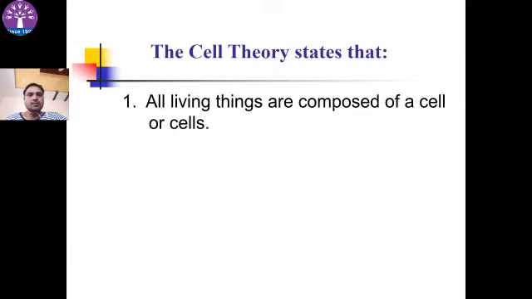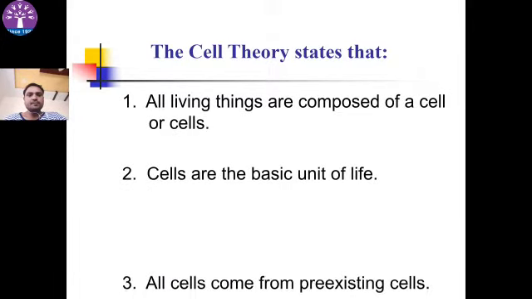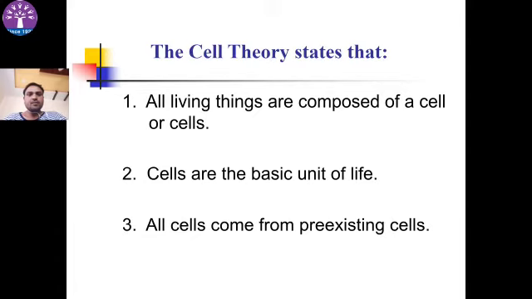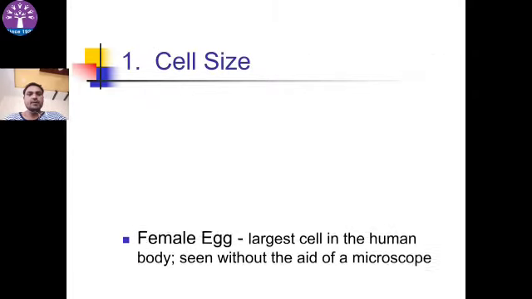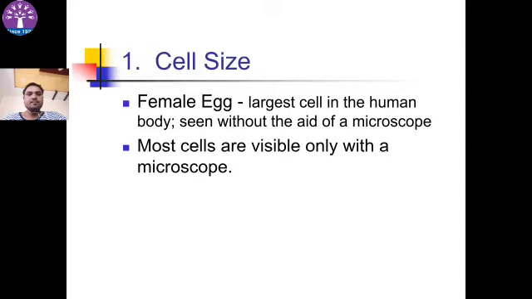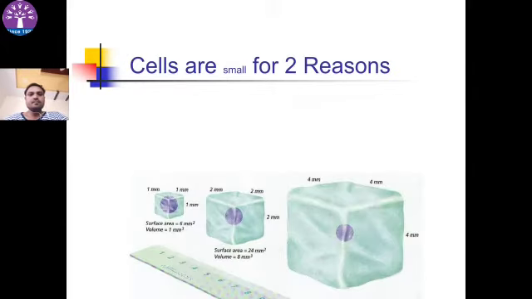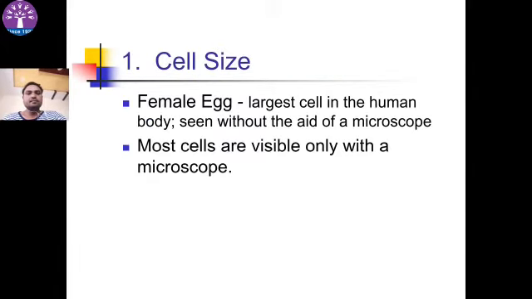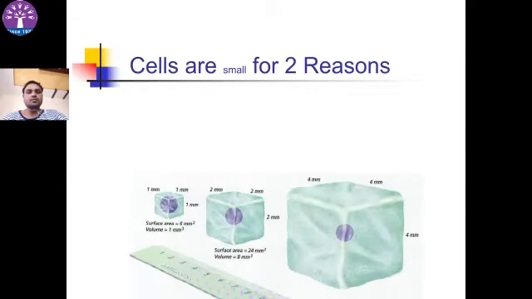The tenets of cell theory. All living things are composed of cells, or cells are the basic unit of life. Cells come from pre-existing cells. Size of the cell. The female egg, the largest in the human body, can be seen without the aid of a microscope. Most of the cells are visible only with the microscope.